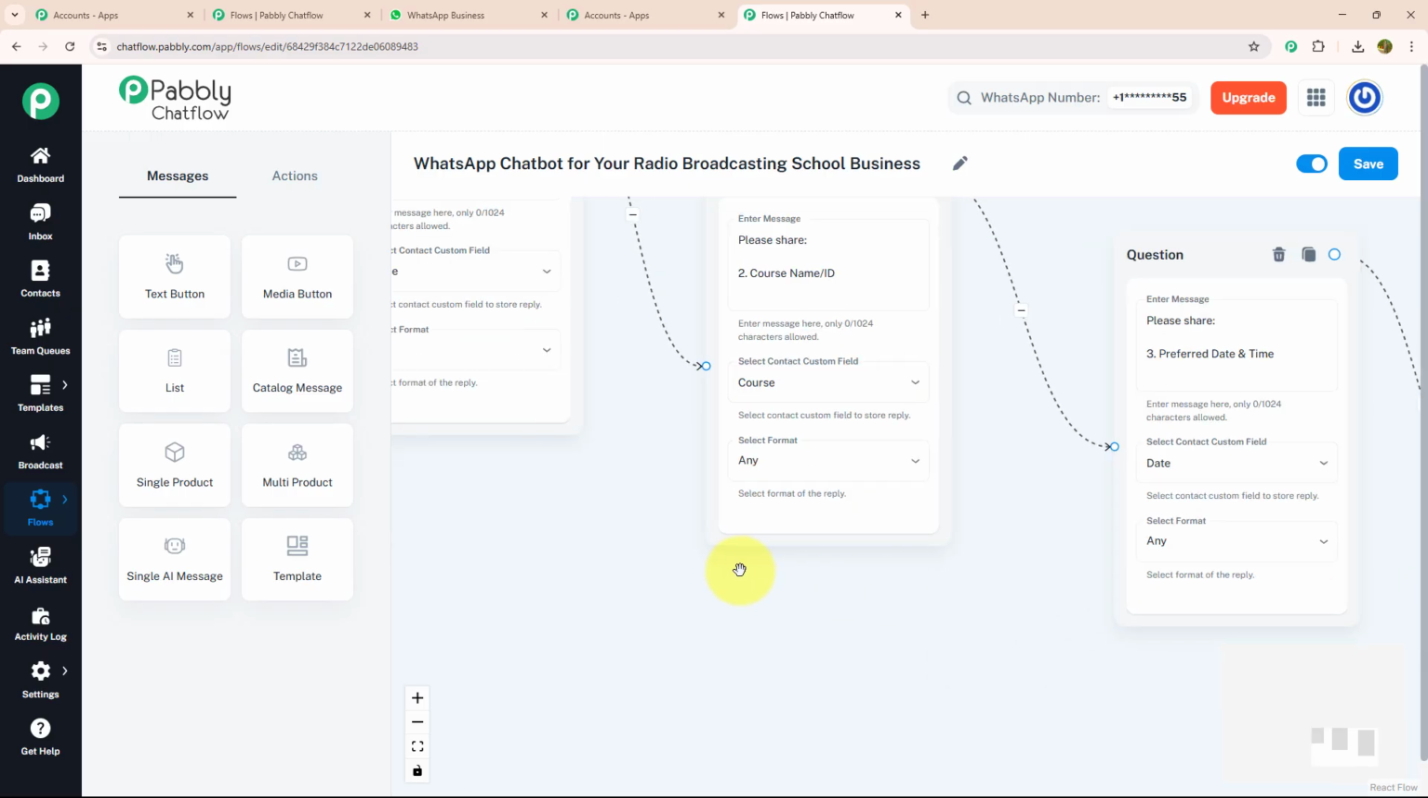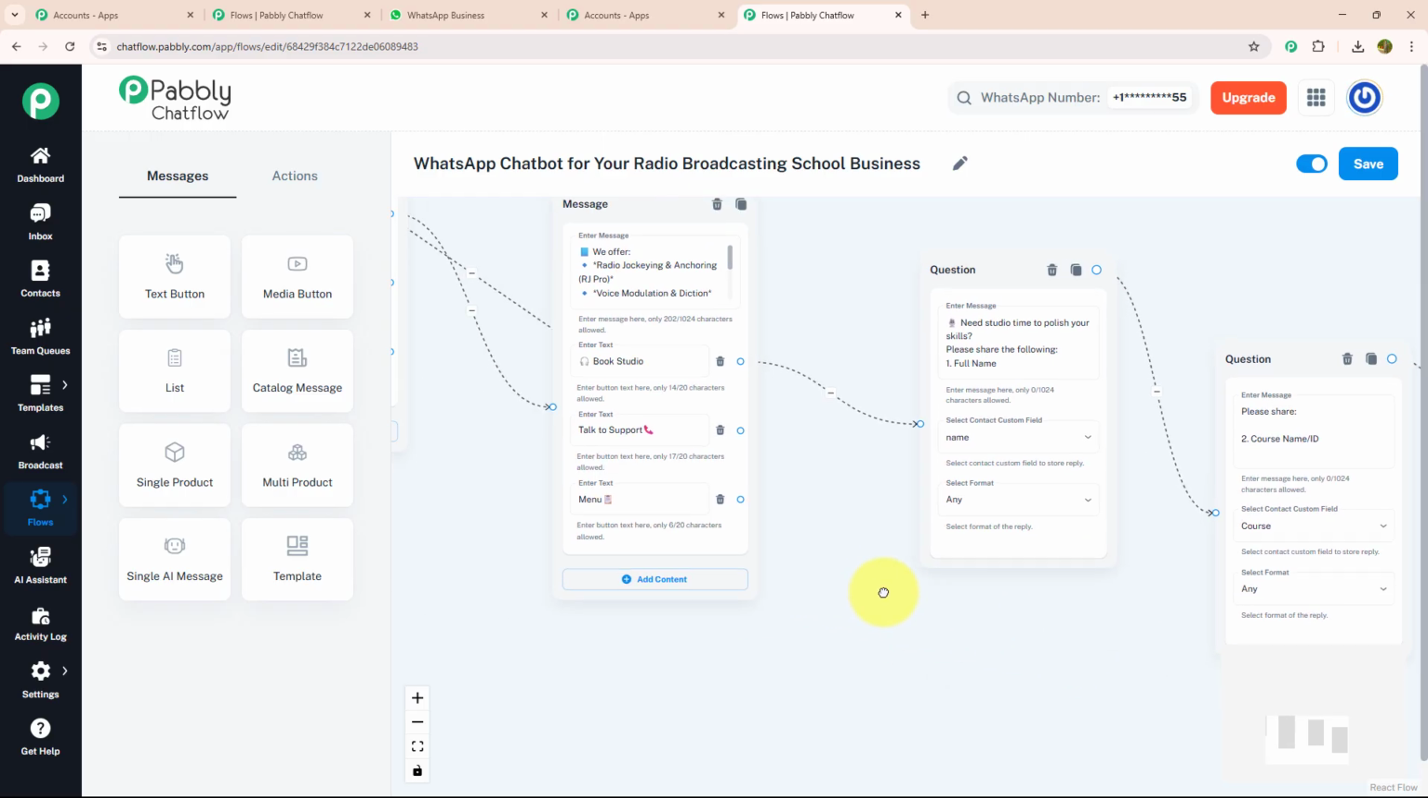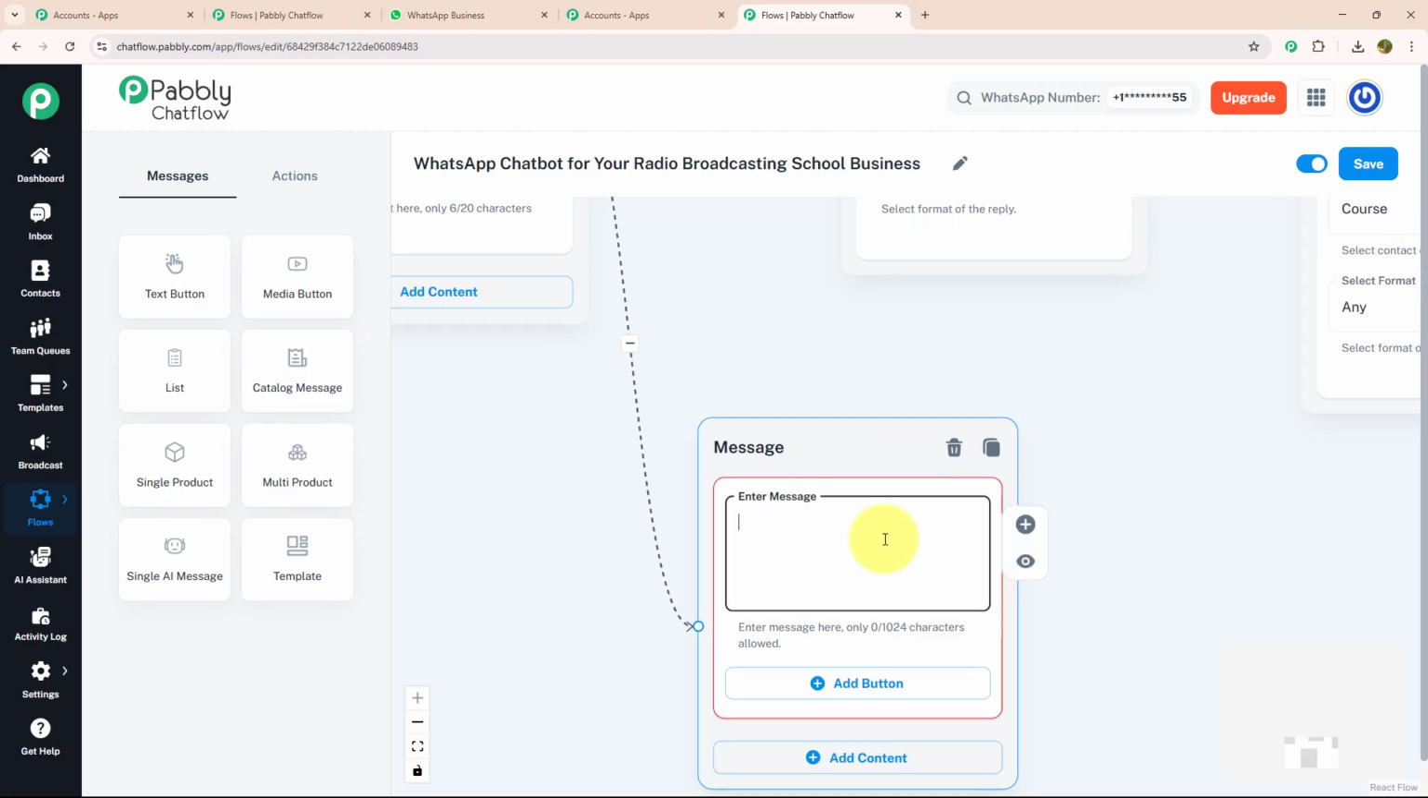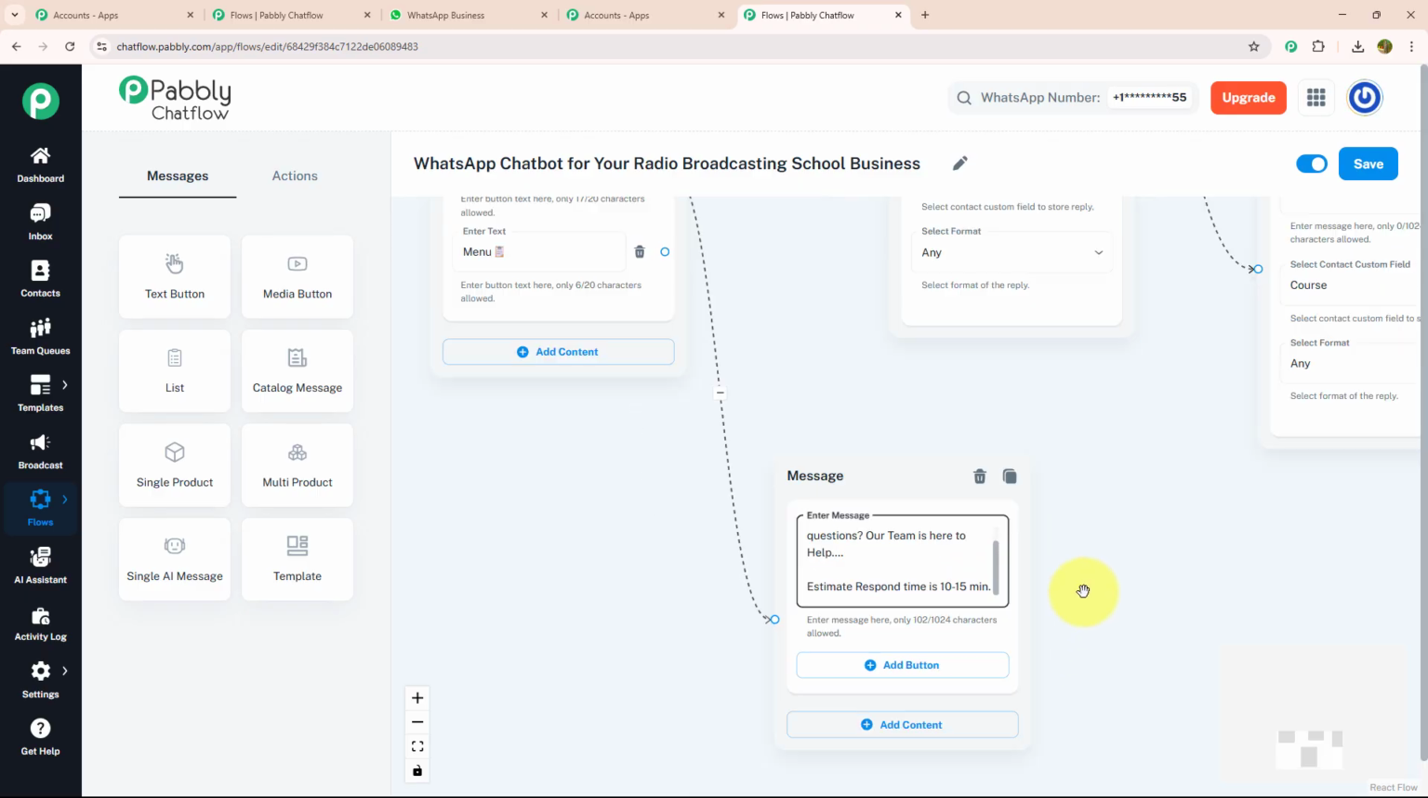Now, I'm going to provide a separate message for our next action button, which is talk to support. For that, I'm going to drag and drop, select the text button and enter my message. Need guidance or have a question? A team is here to help. Estimated response time is 10 to 15 minutes.